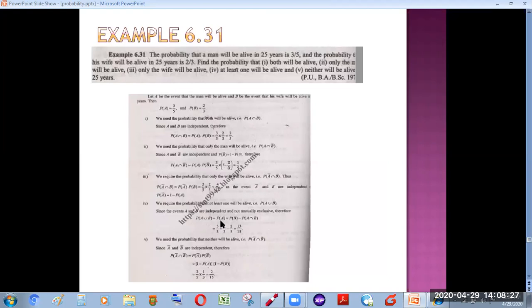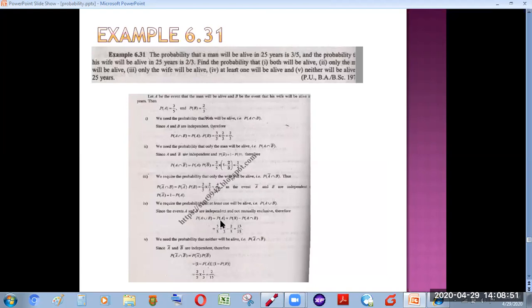The probability that a man will be alive in 25 years is 3 by 5, and the probability that his wife will be alive in 25 years is 2 by 3. So, sorry, this is example 6.31.